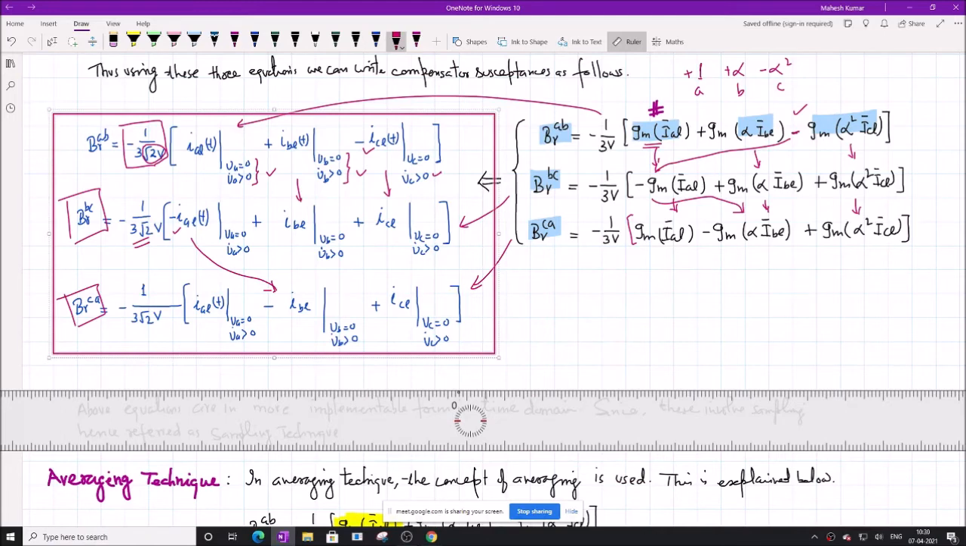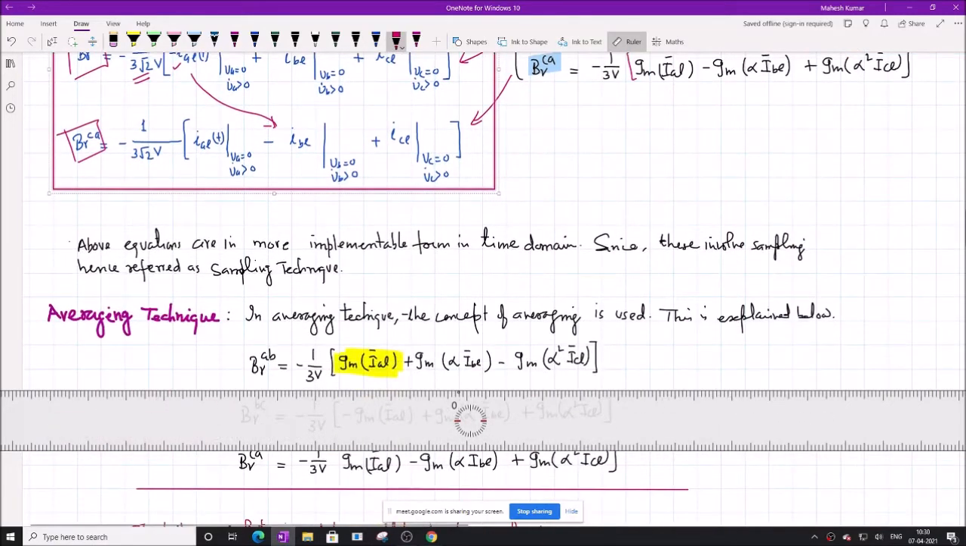So if there is a change in B gamma AB, B gamma BC, B gamma CA, it will be accommodated only after one cycle. So the minimum settling time for this compensator will be one cycle of the voltage or current signal. I hope it is clear. If any doubt, please note it down. I will discuss it at the end of the class.